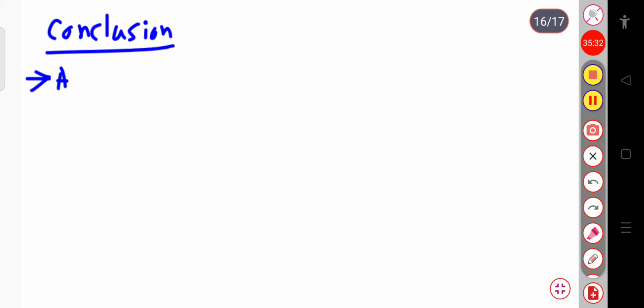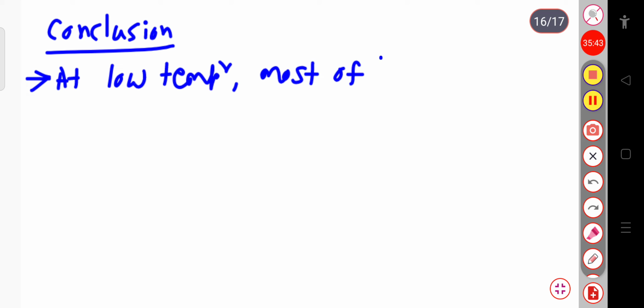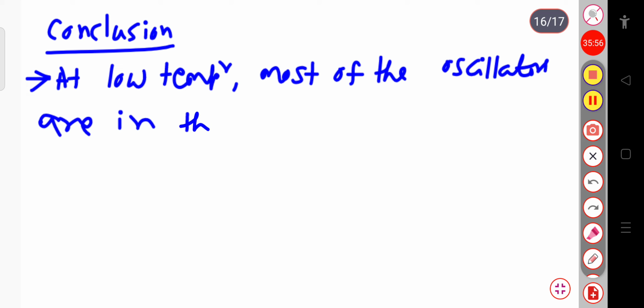At low temperature, most of the oscillators are in the state of zero point energy.